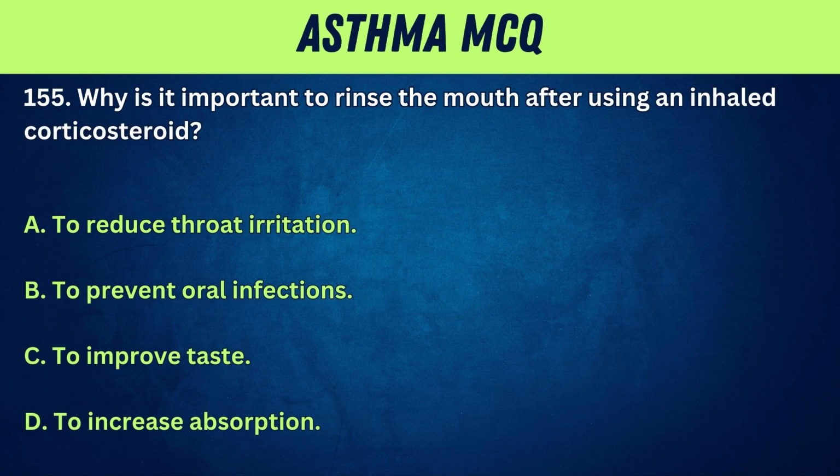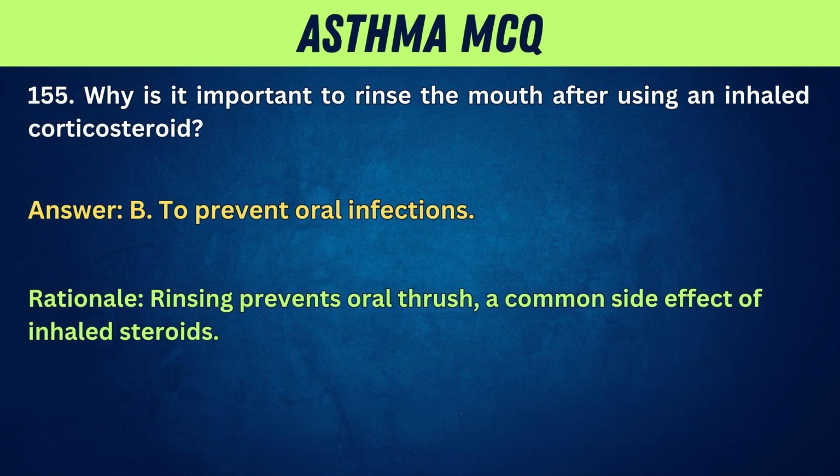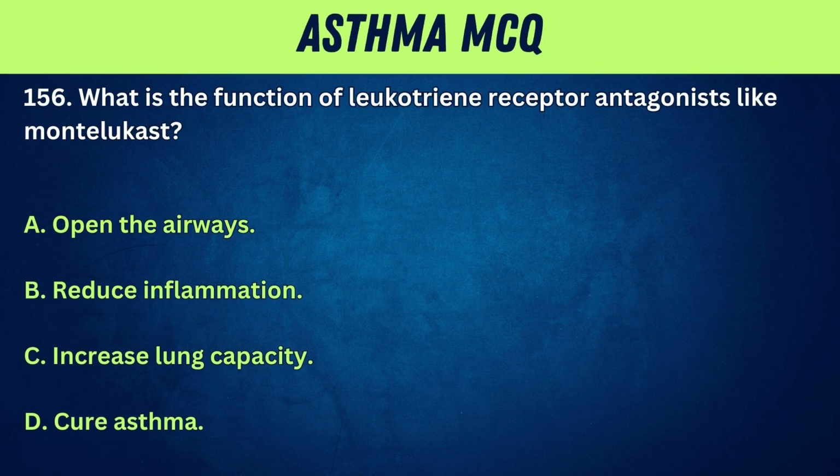155. Why is it important to rinse the mouth after using an inhaled corticosteroid? A. To reduce throat irritation. B. To prevent oral infections. C. To improve taste. D. To increase absorption. Answer: B. To prevent oral infections. Rationale: rinsing prevents oral thrush, a common side effect of inhaled steroids.